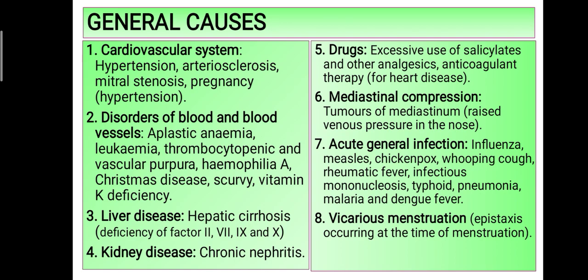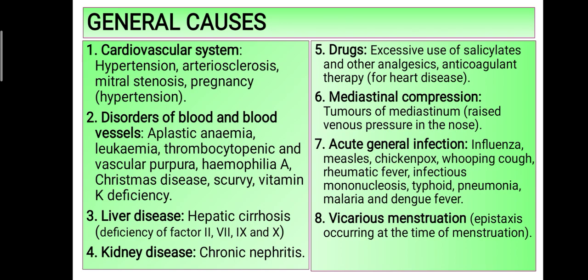Liver disease like hepatic cirrhosis due to deficiency of clotting factors like 2, 7, 9, 10. Kidney disease like chronic nephritis. Drugs like salicylates, aspirin, and other analgesics, and anticoagulant therapy for heart disease like heparin and warfarin.